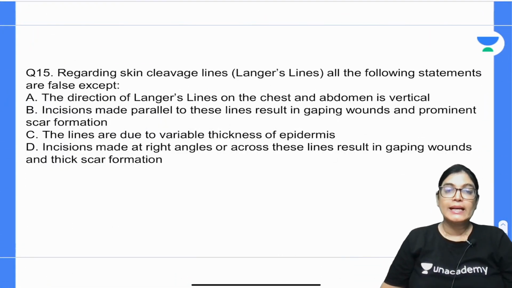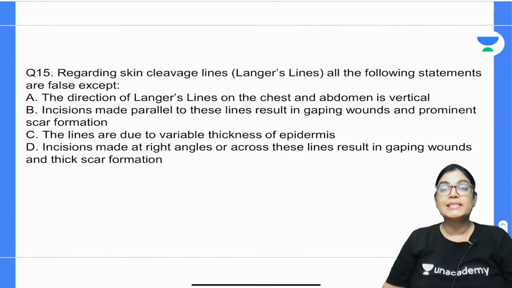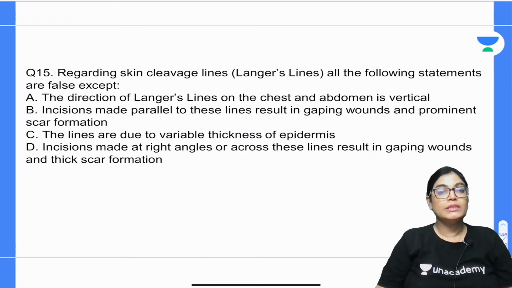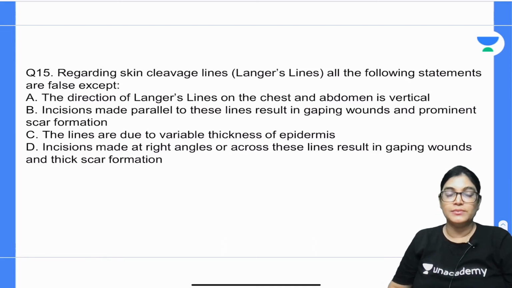Regarding the skin cleavage lines, which are also called Langer lines, all of the following statements are false except: the direction of Langer lines on the chest and abdomen is vertical.